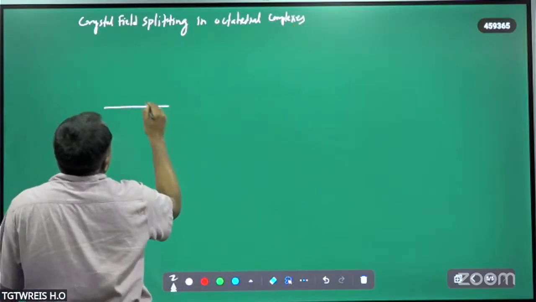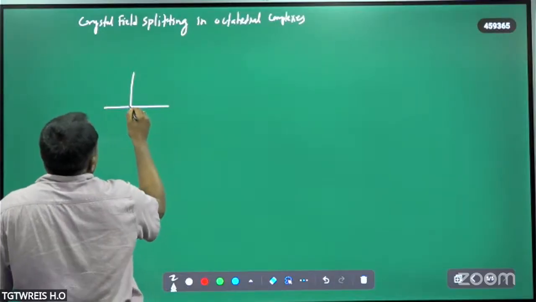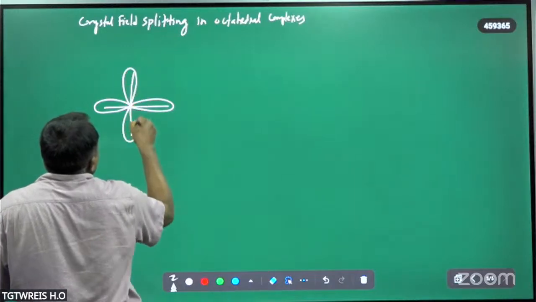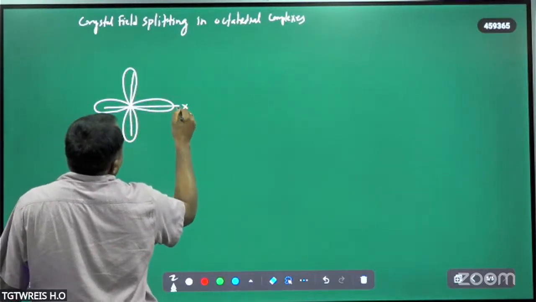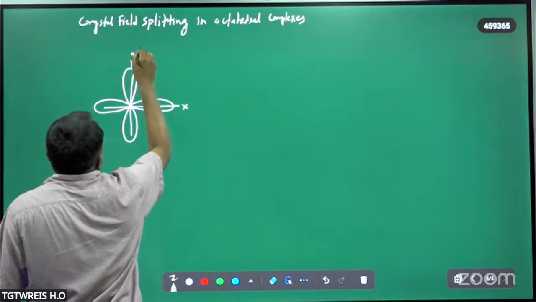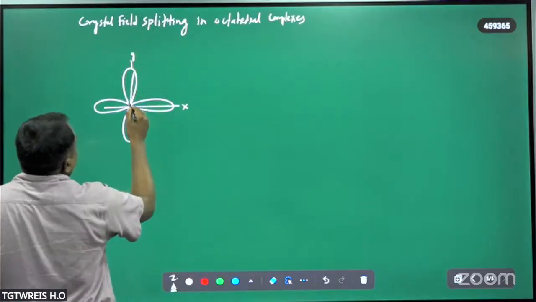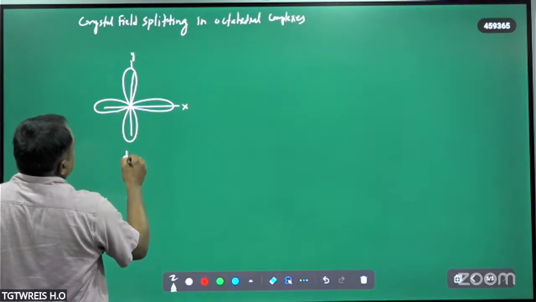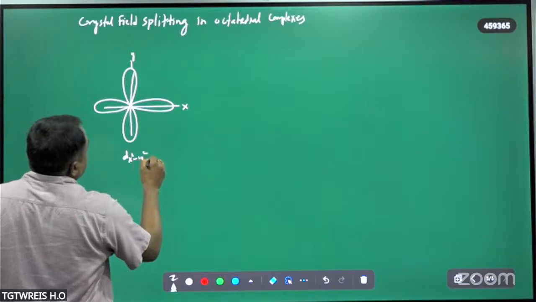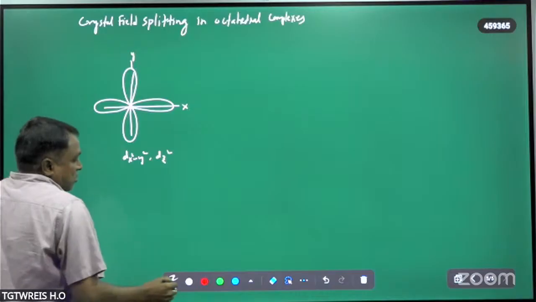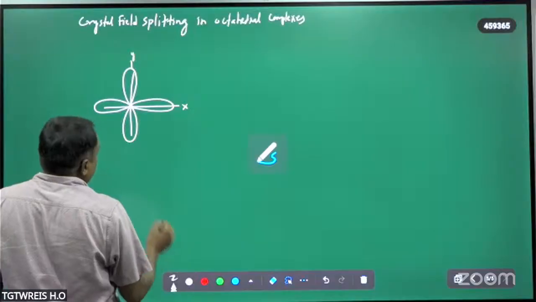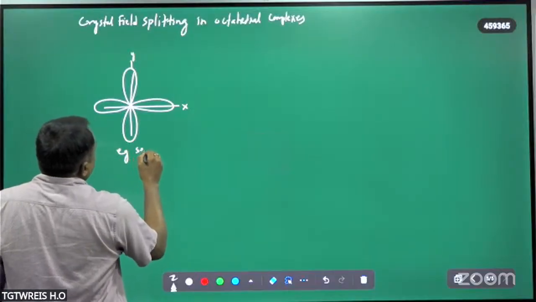Actually, these are the lobes present on the x and y axes. This is the x axis, this is the y axis. Suppose this is the central metal atom d orbital. This is the dx square minus y square, or dz square orbitals, etc. So that means for the eg set of orbitals, you write.